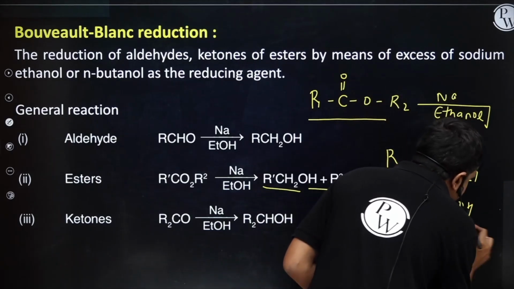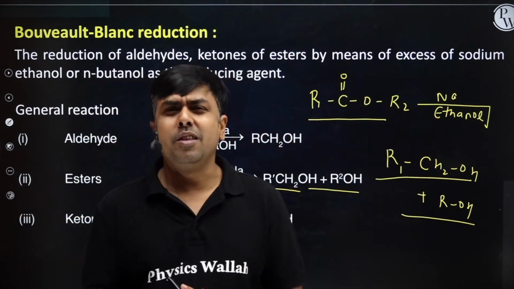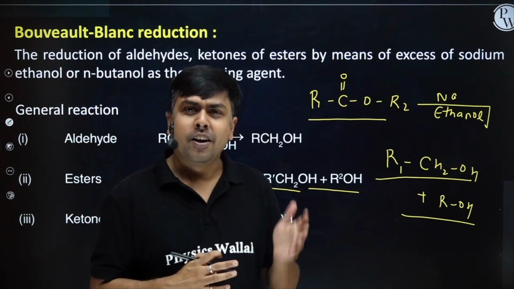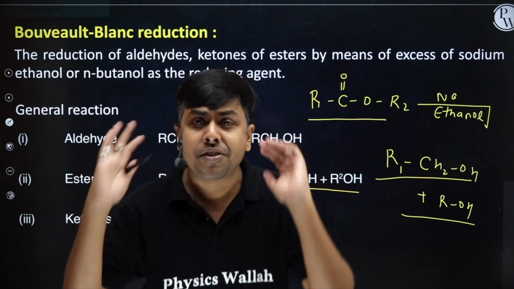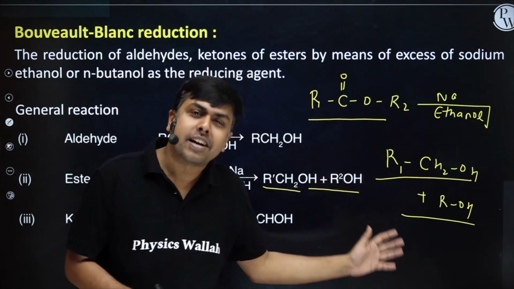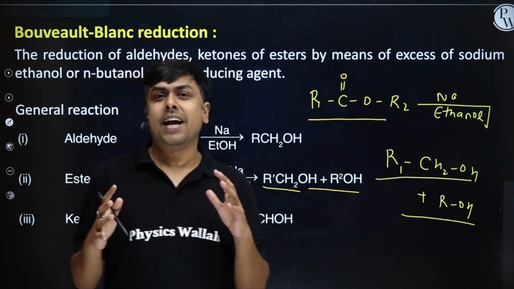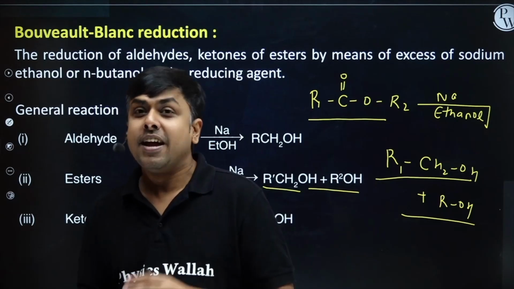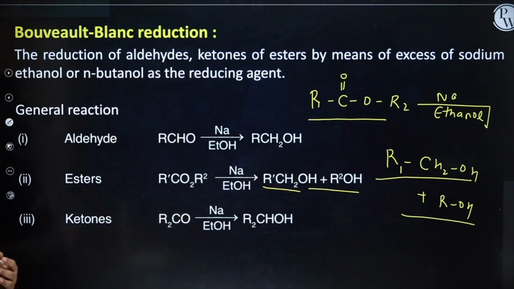Although it occurs by a different mechanism, sodium basically undergoes oxidation, but the mechanism here is not that important. You simply need to remember: carbonyl compounds treated with metal in the presence of alcohol generate alcohol. It reduces aldehydes to primary alcohol, ketones to secondary, and even esters also. Let us move ahead.